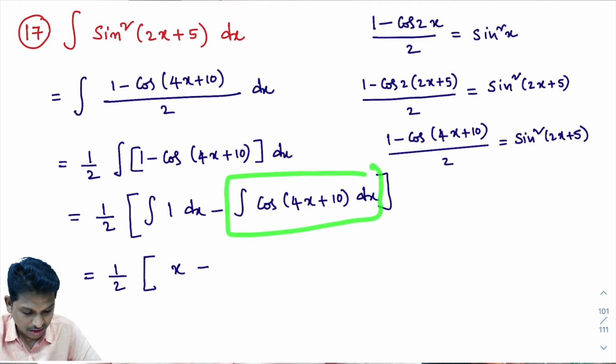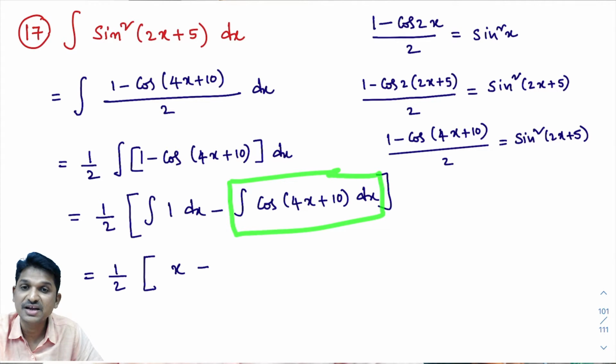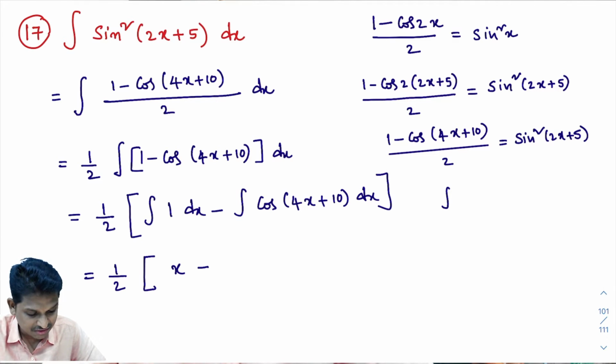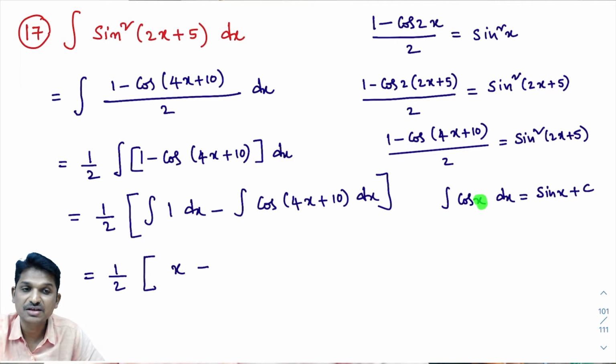Now look here. How to integrate the integral of cos of 4x plus 10 dx? In module number 2, you learn these things. For example, you know the formula for the integral of cos x dx. What is the integral of cos x dx? That is sin x plus c. This is the formula we learn in first class. Suppose in this formula, in place of x, if ax plus b is present, then how to write its answer? That we learned in module number 2.